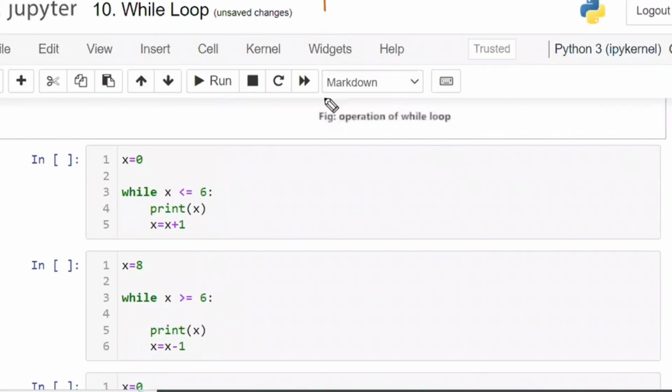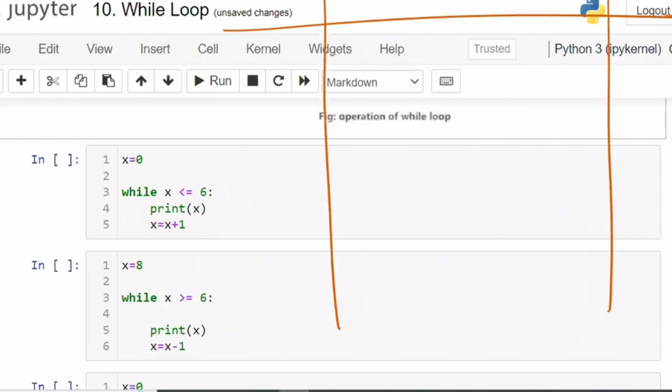So whenever you are writing the loop, first X is equal to 0. 0 is less than or equal to 6. Since the condition is true, execute the while block. Inside the while block: print X, where X is 0, so 0 will be printed. Now X is equal to X plus 1, that is 0 plus 1, so now X value is going to be 1. Again it will come back to this portion.